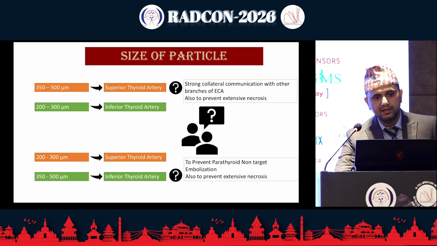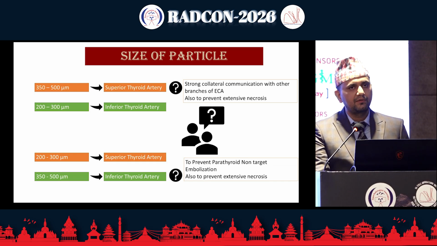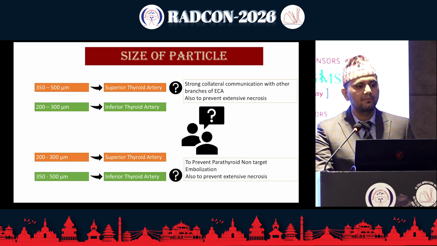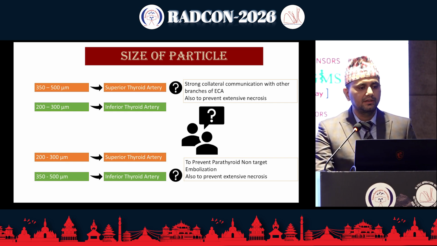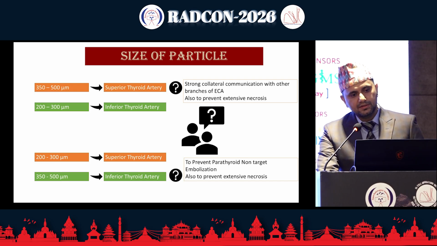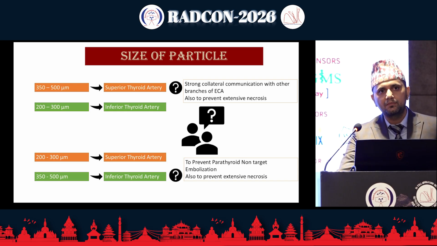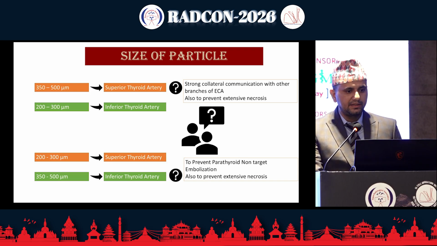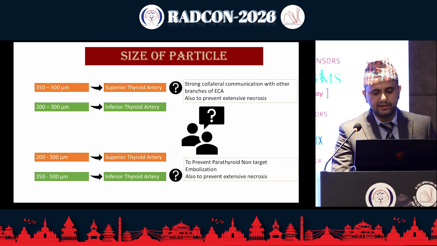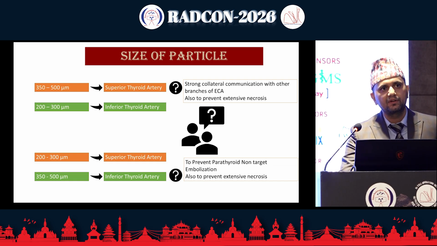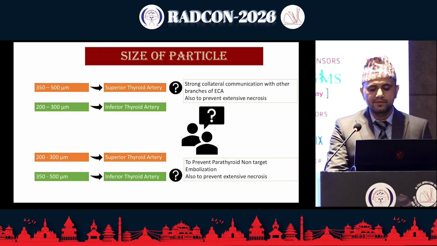Coming to the particles, there were actually 2 choices. We used 350 to 500 micrometer in the superior thyroid artery, and 200 to 300 micrometer in the inferior thyroid artery. Why? Because within the thyroid bed there are strong collateral communications with other branches of the ECA and also with the ICA, so we must not inadvertently embolize other organs. The same superior and inferior thyroid arteries supply multiple muscles of the neck, larynx, esophagus, and also the laryngeal nerves.